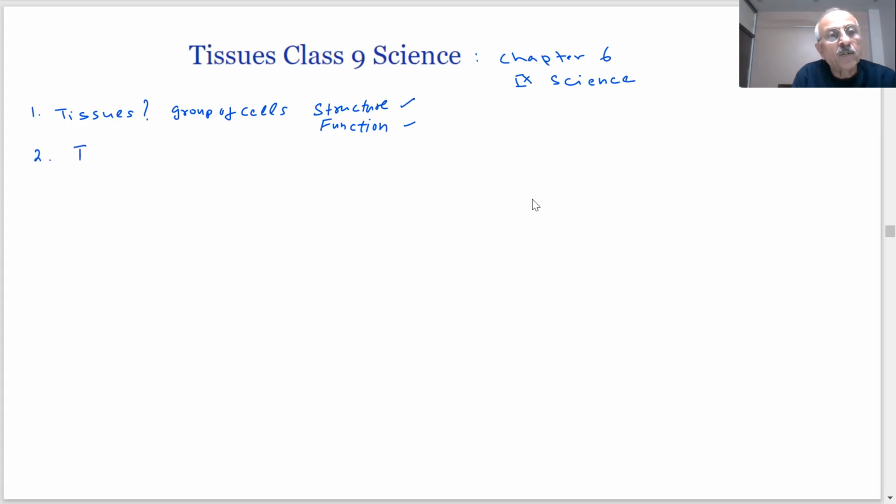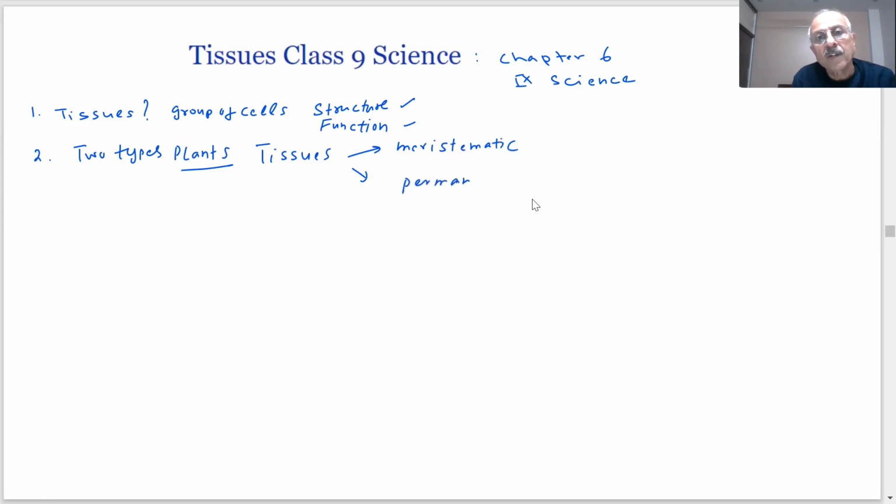And what are the two types of plant tissues? Meristematic tissues and permanent tissues. Two types of plant tissues. So we discussed about them. Meristematic and permanent. What is the difference between the two?